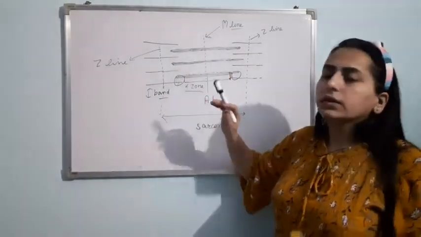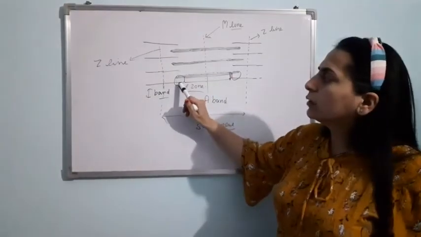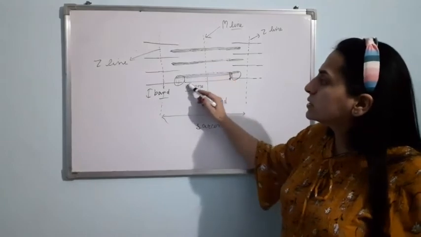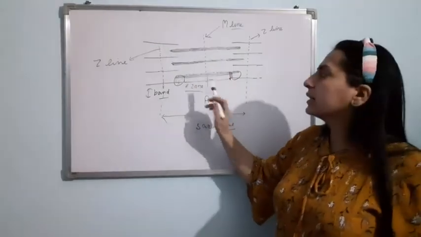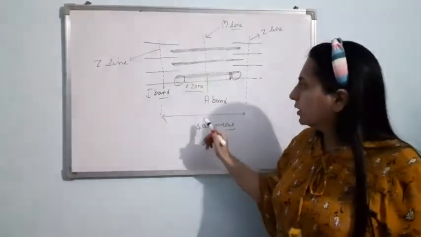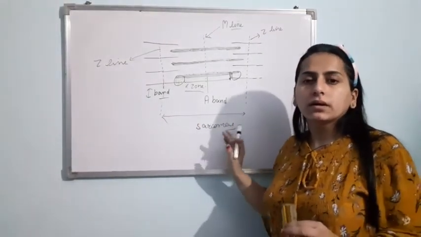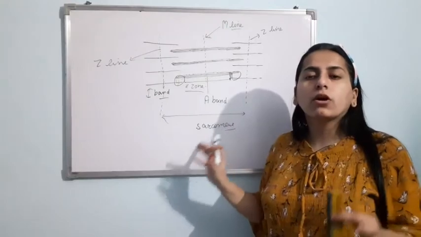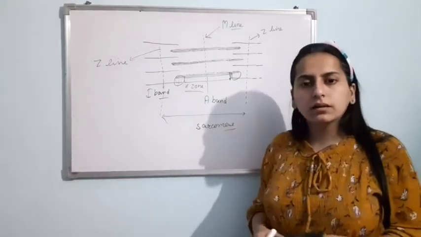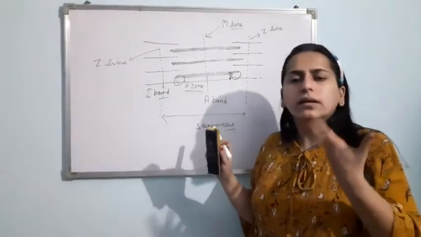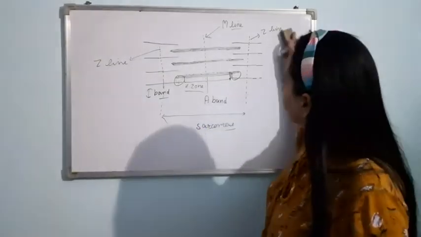Clear? Now in the resting stage, the A band overlaps the I band. The area where the A band is not overlapping the I band is known as the H zone. And the distance between two Z lines is known as a sarcomere. This is the functional unit of muscle. Clear? Now let us talk about the actin and myosin proteins and other kinds of proteins also.